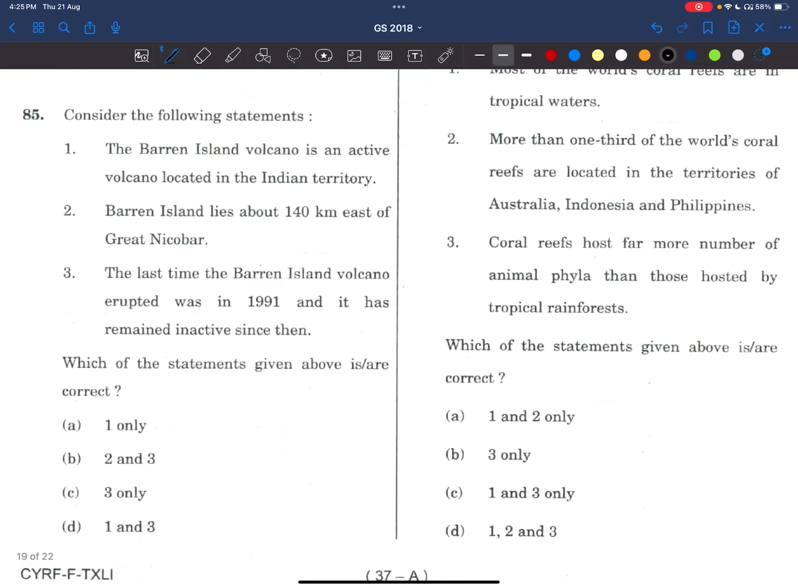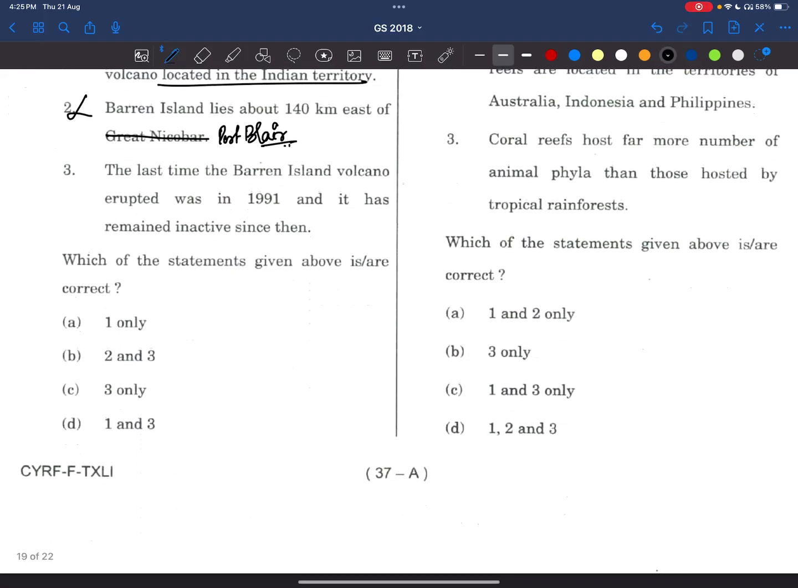85th question. Consider the following statements. Barren Island volcano is an active volcano located in Indian territory. Yes, this is true. We all know, right? Now, Barren Island lies 140 kilometers east of Great Nicobar. No, it lies to the east of Port Blair. So the second statement is wrong.